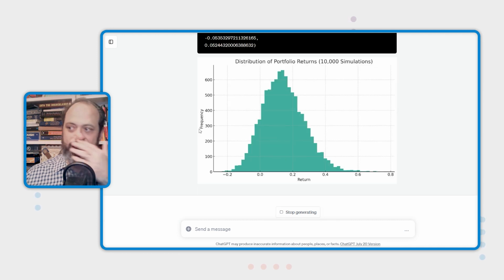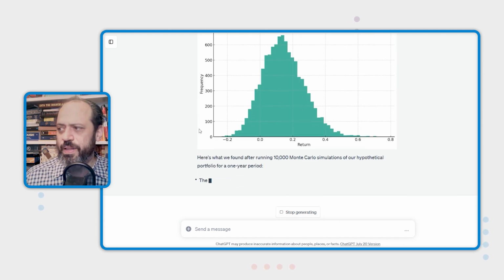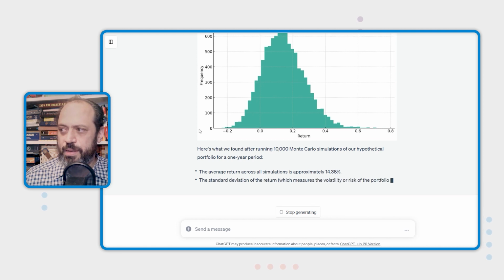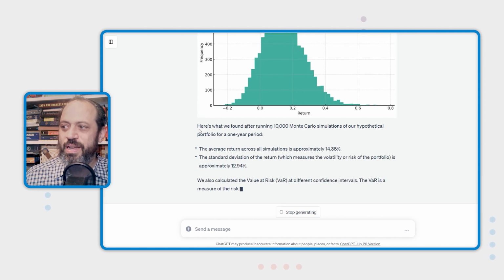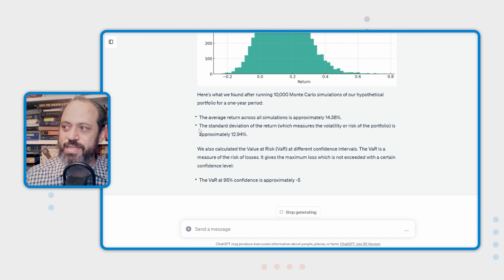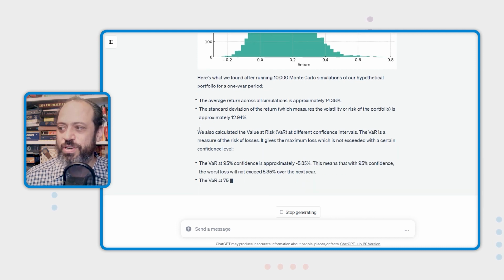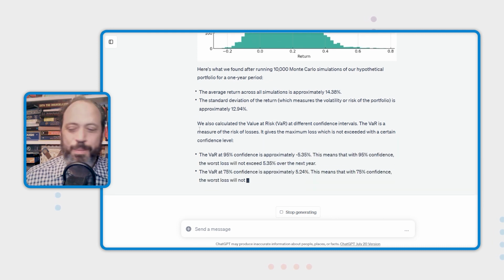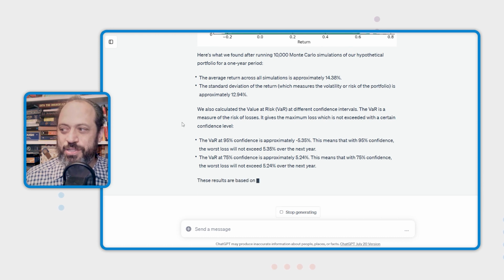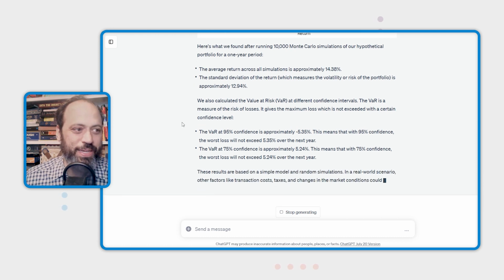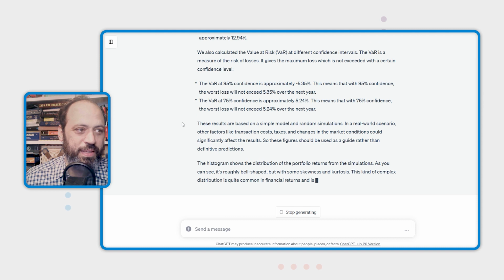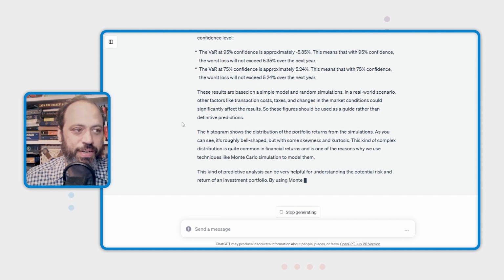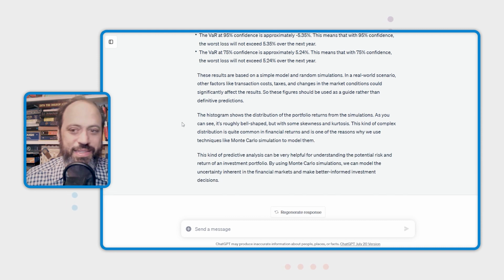Okay, great. So we have the result of a Monte Carlo simulation of a portfolio. And it's calculating value at risk. It's calculating the average return. Obviously, this is fictional data, but you can see it is completely happy to play any role we want. And we could say things like, we want to change this or do a different kind of simulation. I can give it data like the 10K report and have it conduct an analysis. All of that is now within anyone's capability, which is a pretty amazing set of stuff.